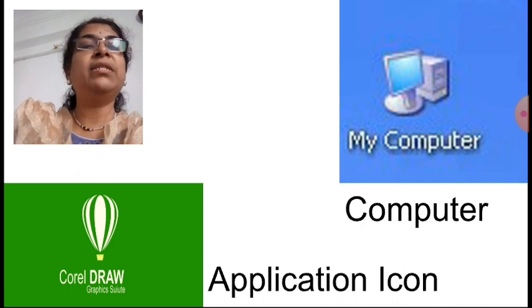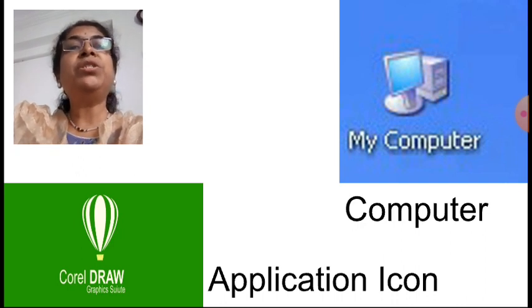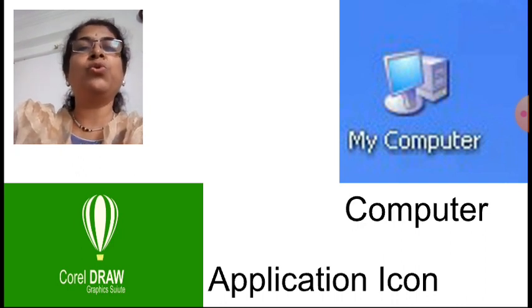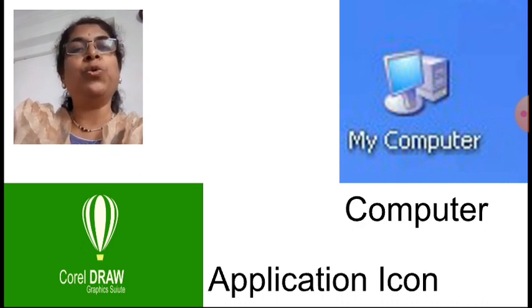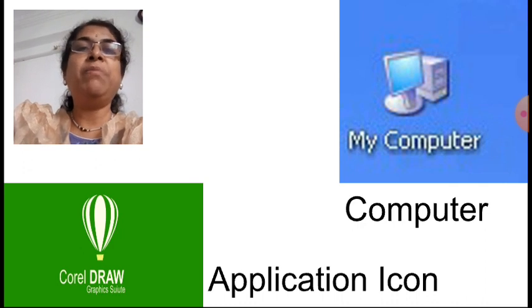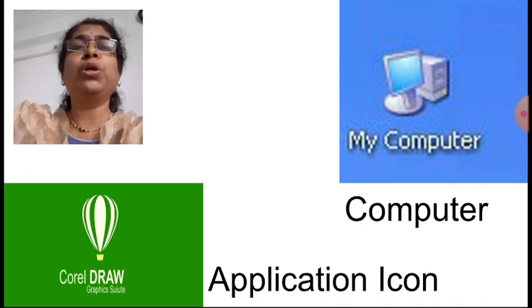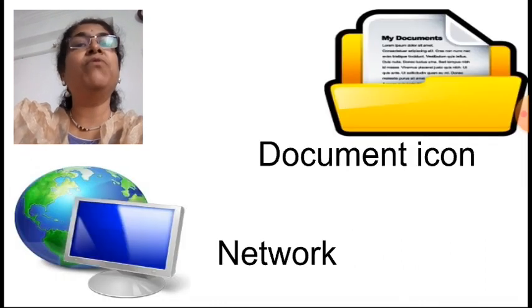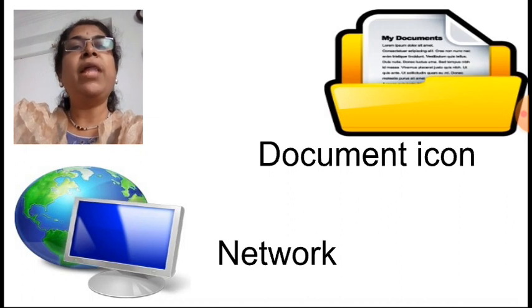Now the second one is the application icon. Which different applications are stored on the computer is shown here in a graphical way. Corel Draw, the name is there, and the icon for Corel Draw is also shown. Okay, these are called application icons, like Word, Excel, all the icons we can have on the desktop.